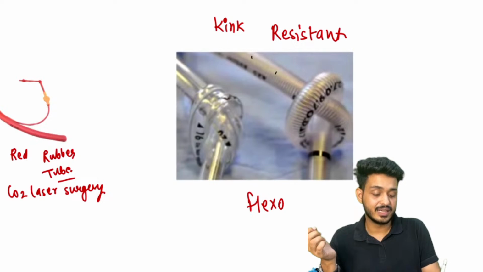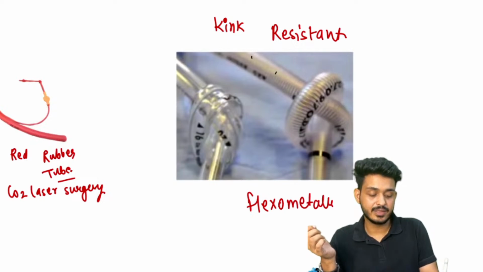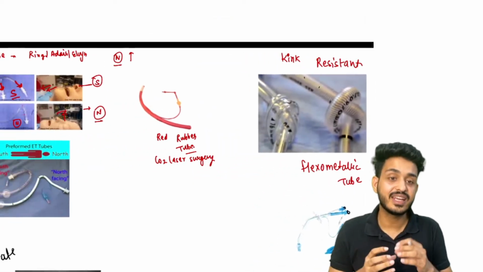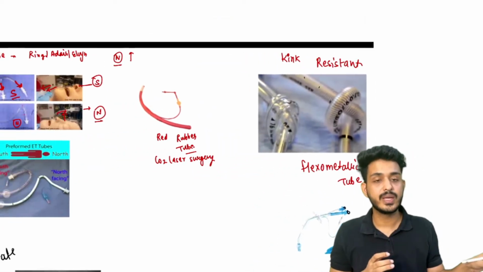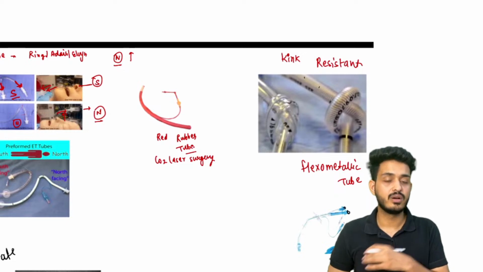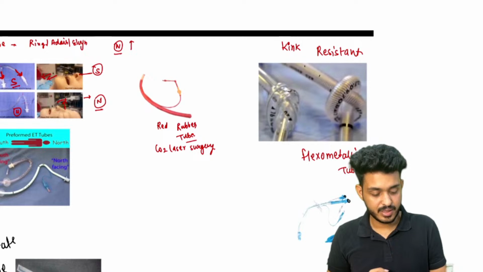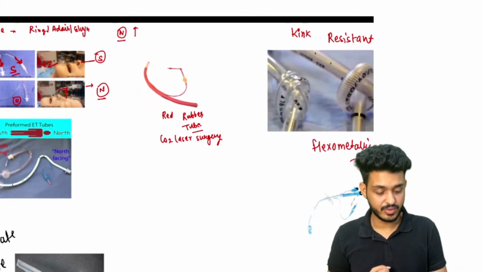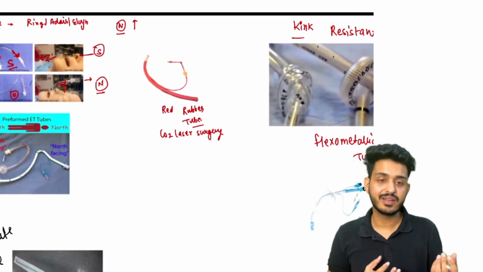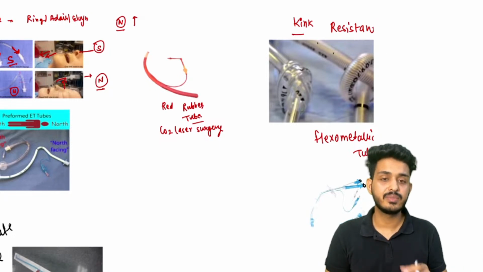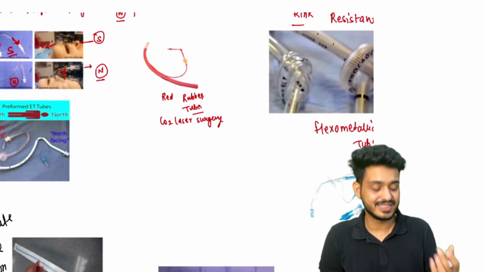They are basically flexometallic tubes, and they are kink resistant. That means when you are doing surgery in the prone position, this tube can be utilized for such kind of surgery. It won't kink when you try to lift the patient here and there, so the surgery can be done easily, right?